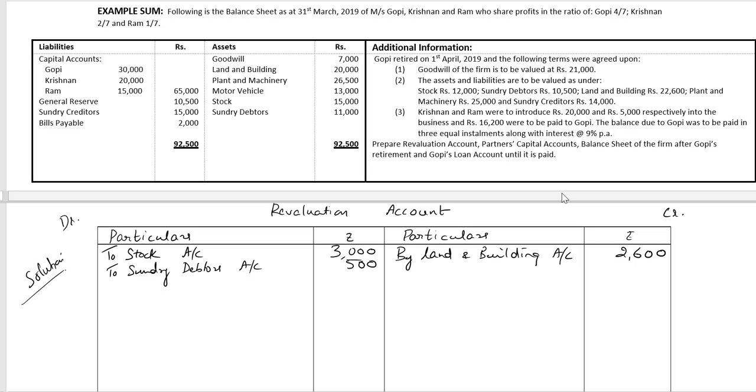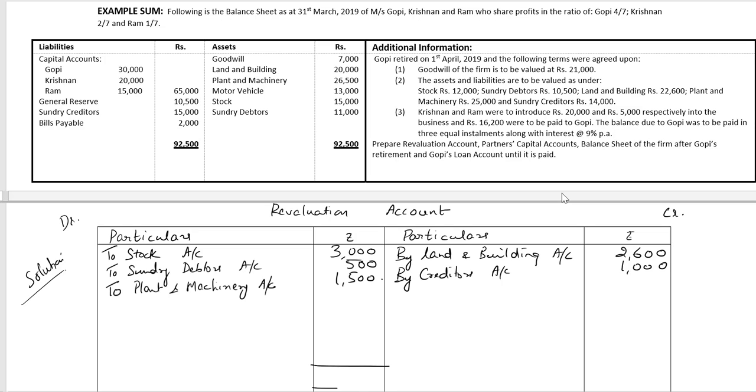Plant and machinery rupees 25,000. Amount given in the balance sheet is 26,500. Decrease of 1,500 rupees to plant and machinery account. Sundry creditors to be valued at 14,000. Book value is 15,000. Reduction in liability by creditors account 1,000 rupees.